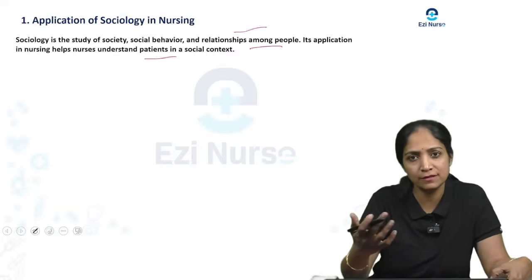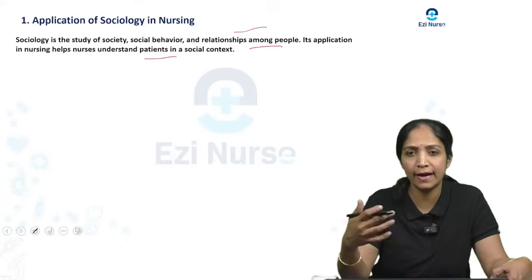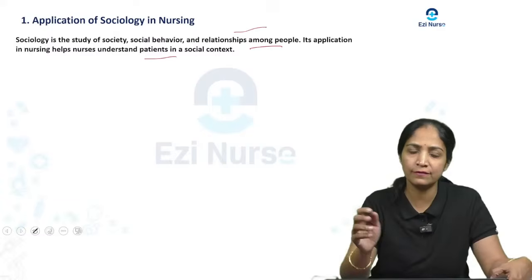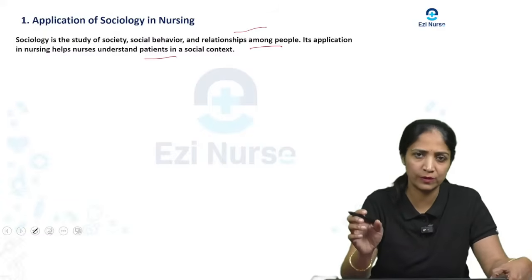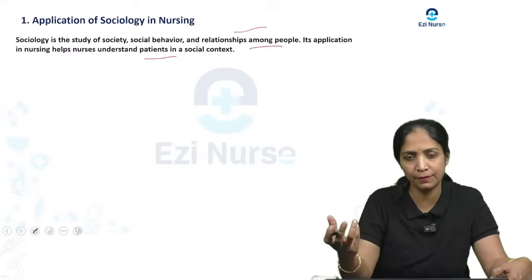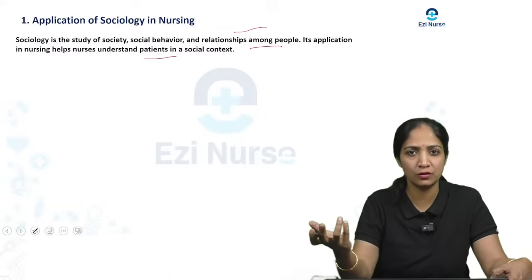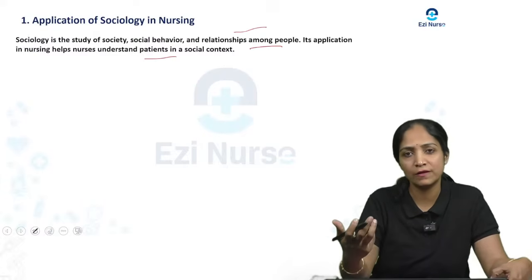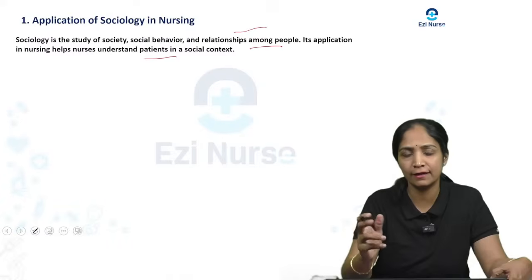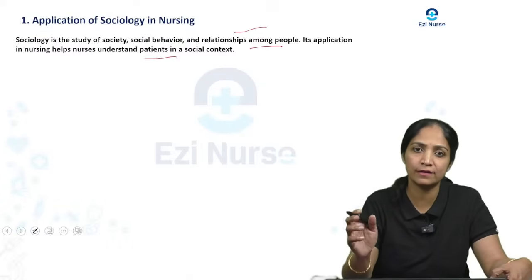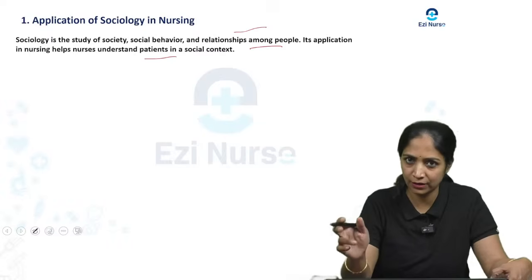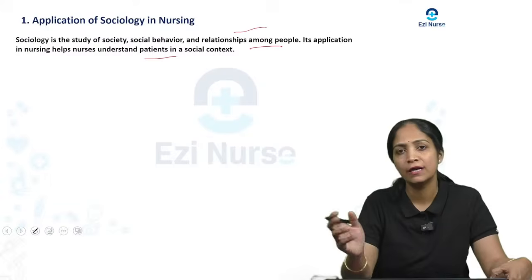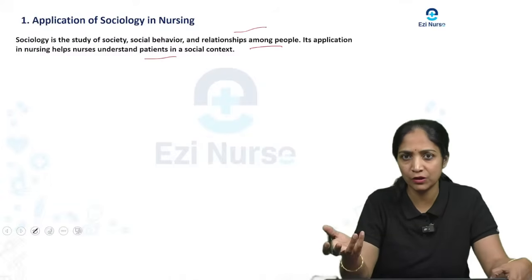So when the nurses are going to give care for the patient, it will be understanding the patient in the social context. Okay, so different people will be admitted in a hospital. As a nurse, when you are going to give care for the patient, we have to understand their social background, especially how the social control is there, what the casteism is, what the culture is, how the culture influences their health, what the knowledge of health of the particular patient is, whether they have belief in the culture. Everything we have to understand when we are going to give the care. On the basis of that only we have to give care for the patient, right?